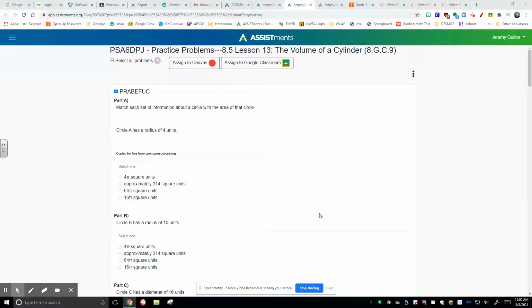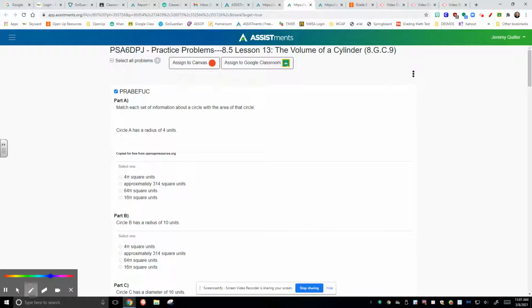Little homework help for Unit 5, Lesson 13, the volume of a cylinder. Remember at the beginning of this lesson, we learned about having to know the difference between the volume of a cylinder and the volume of a rectangular prism, and that has to do with the base that is used.